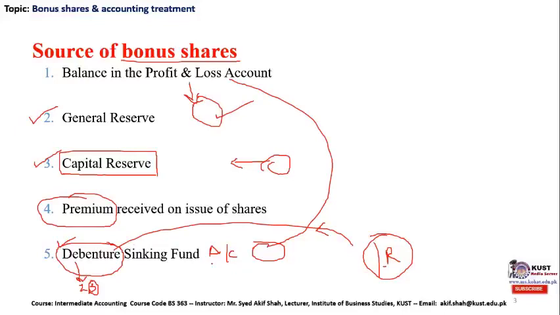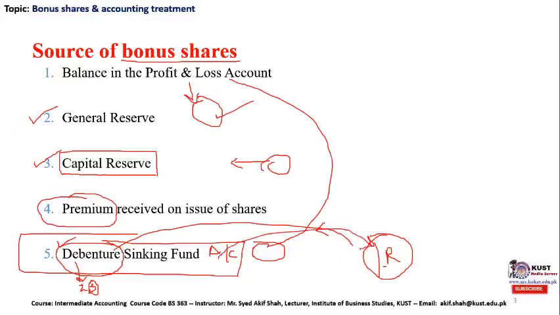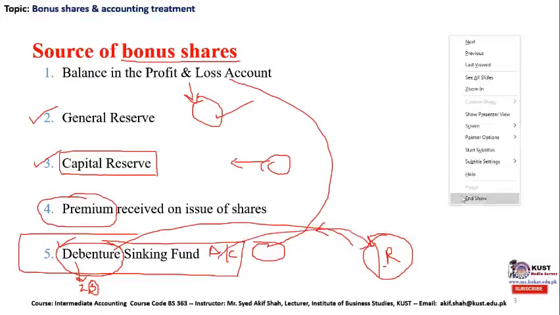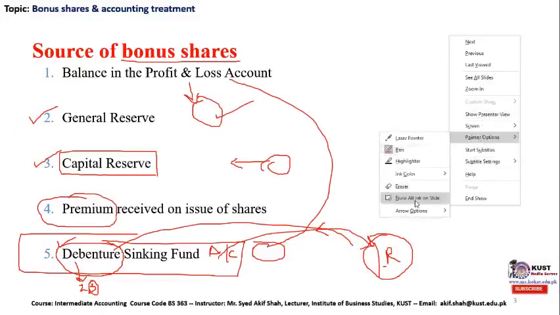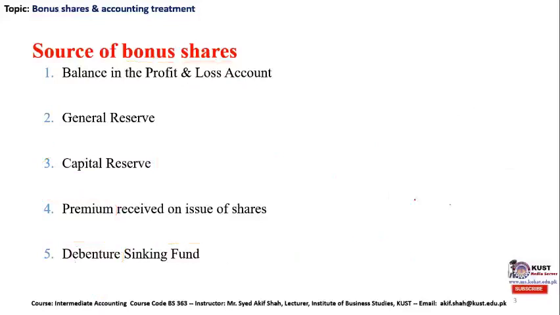From this account at maturity, the company can simply take out all the money, which could be the principal amount of the investor, and reimburse this total amount along with the interest earned for the last period. So from these different accounts, the company can issue bonus shares to the general public.